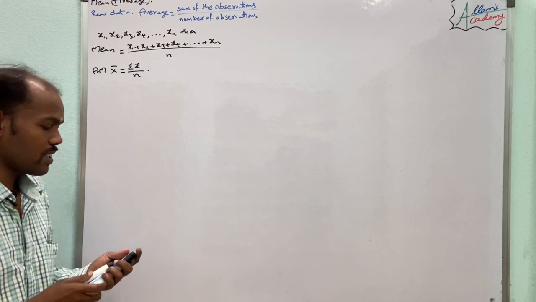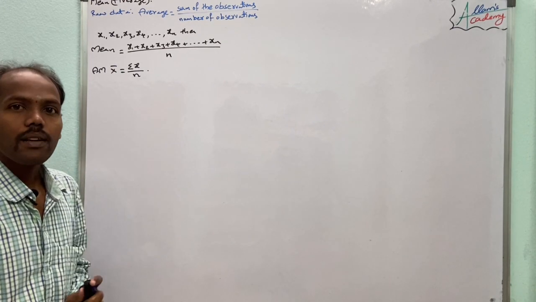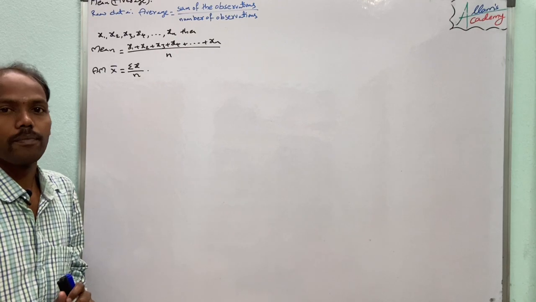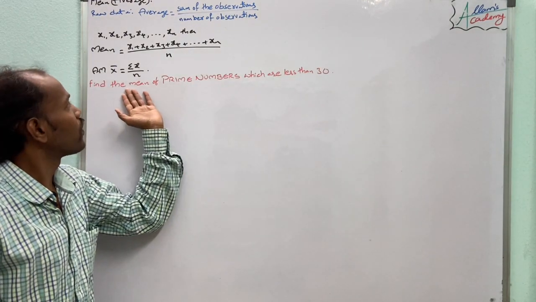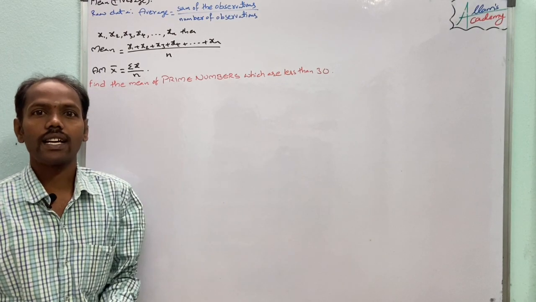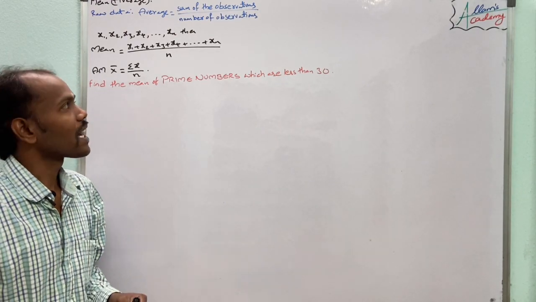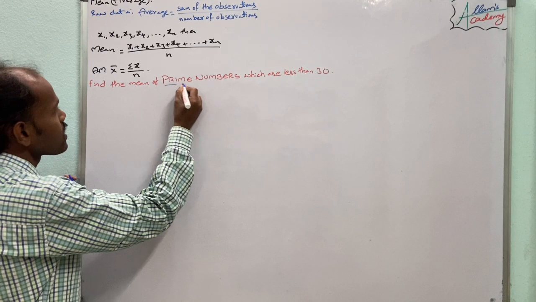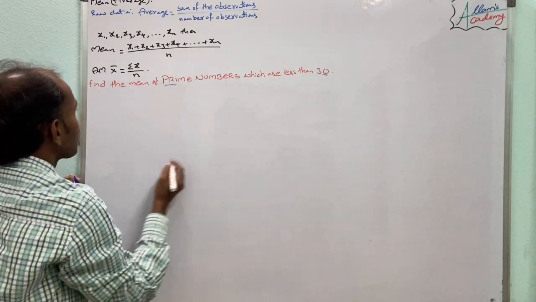For this we see one problem. Given a problem: find the mean of prime numbers which are less than 30. So first we write the prime numbers less than 30.